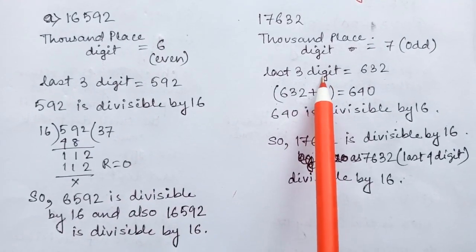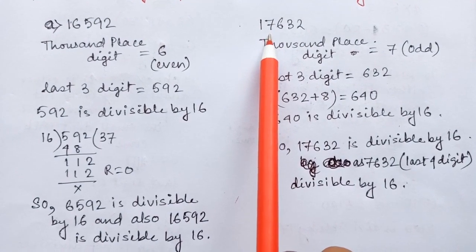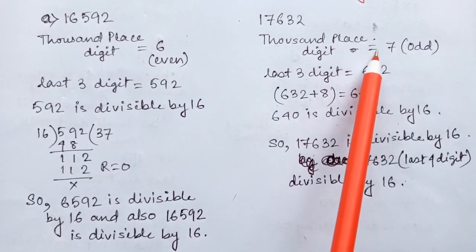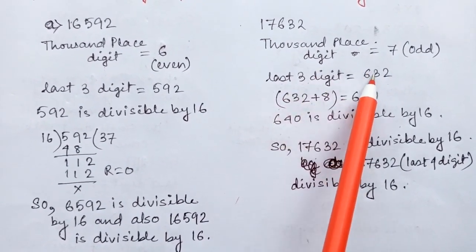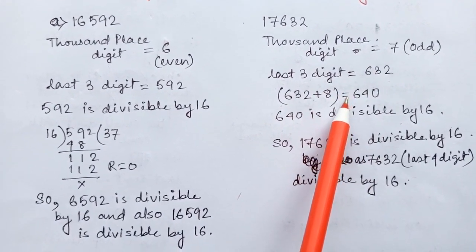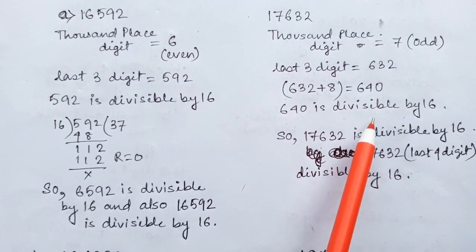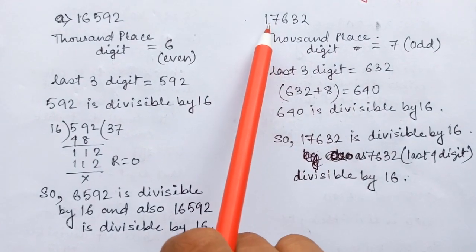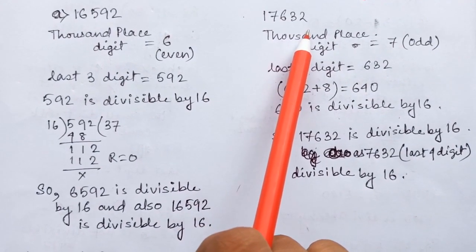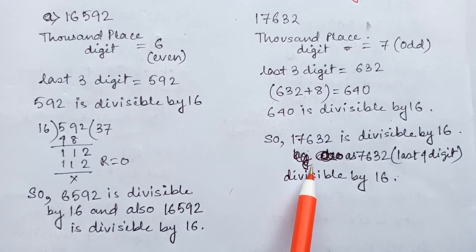In this number, it has an odd number in its thousand place, which is 7, and the last 3 digits are 632, and we add 8 to the last 3 digits and we get 640, which is divisible by 16. So as the last 4 digits, that is 7632, are divisible by 16, the whole number is also divisible by 16. Okay?